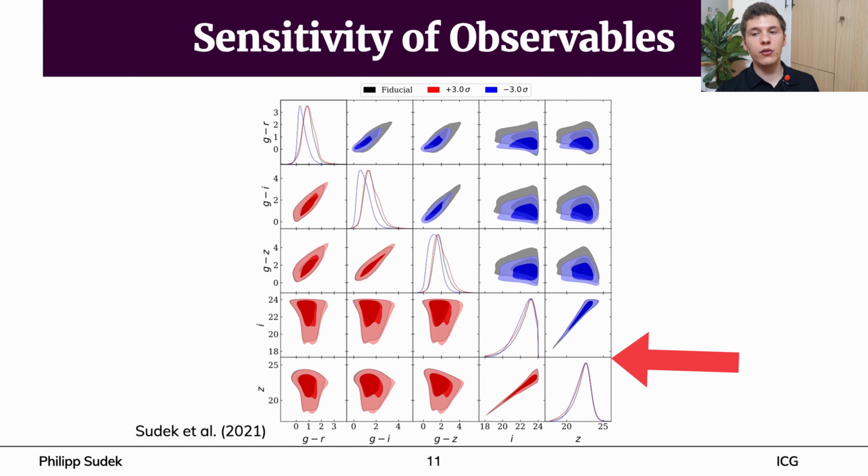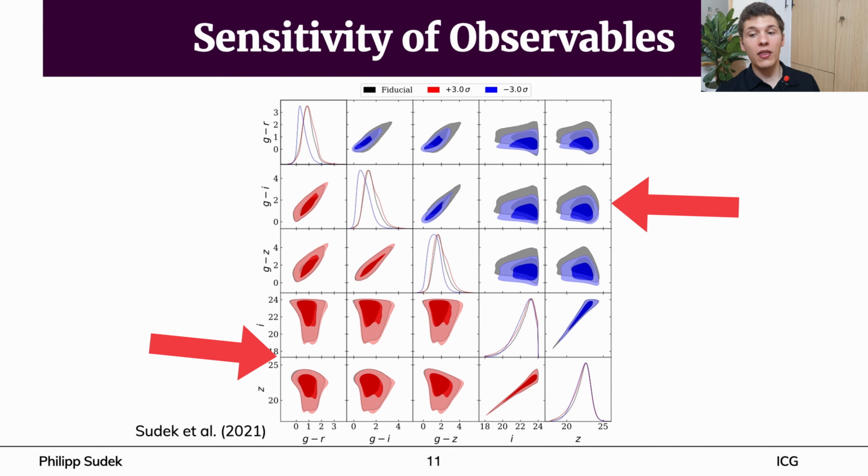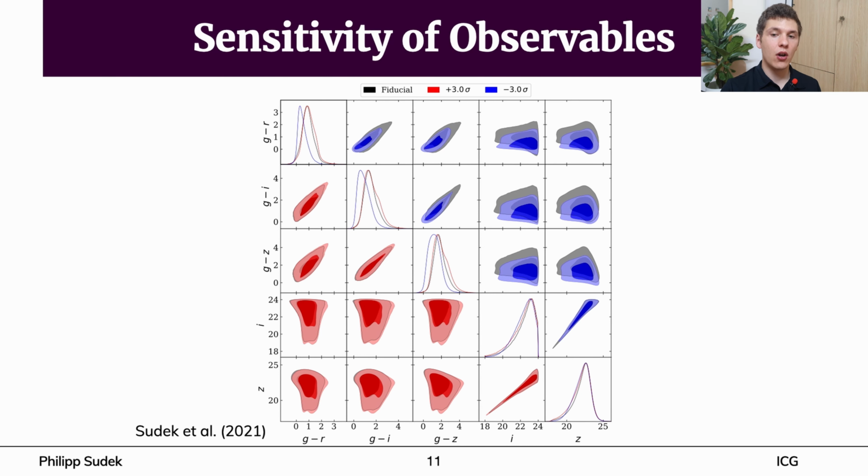Focusing on the magnitude distributions in the bottom right corner and the color distributions in the upper left corner, we observe very small sensitivity. On the other hand, we see larger deviations of fiducial and test catalog in color magnitude space. Especially, decreasing the parameter results in a very strong change in the distributions.